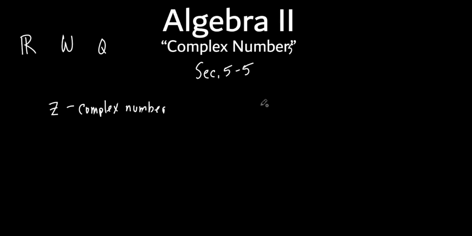So let me show you what a complex number is. What did I say earlier? It's a combination between a real number and an imaginary number. So here's what it is. It's a plus b i. They use Z, but they use the crazy Z, right?